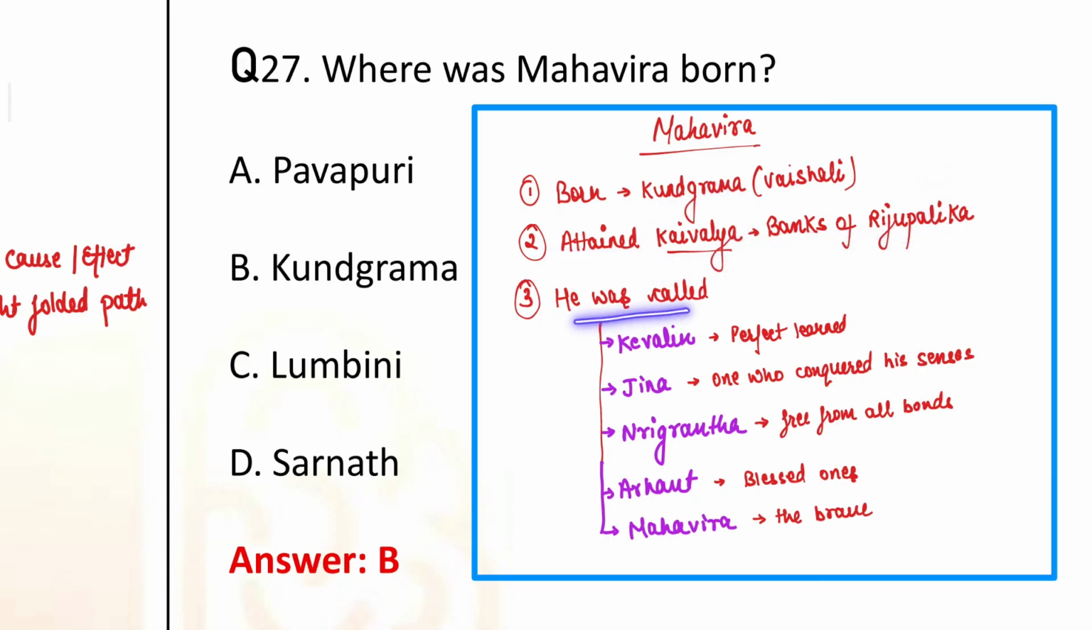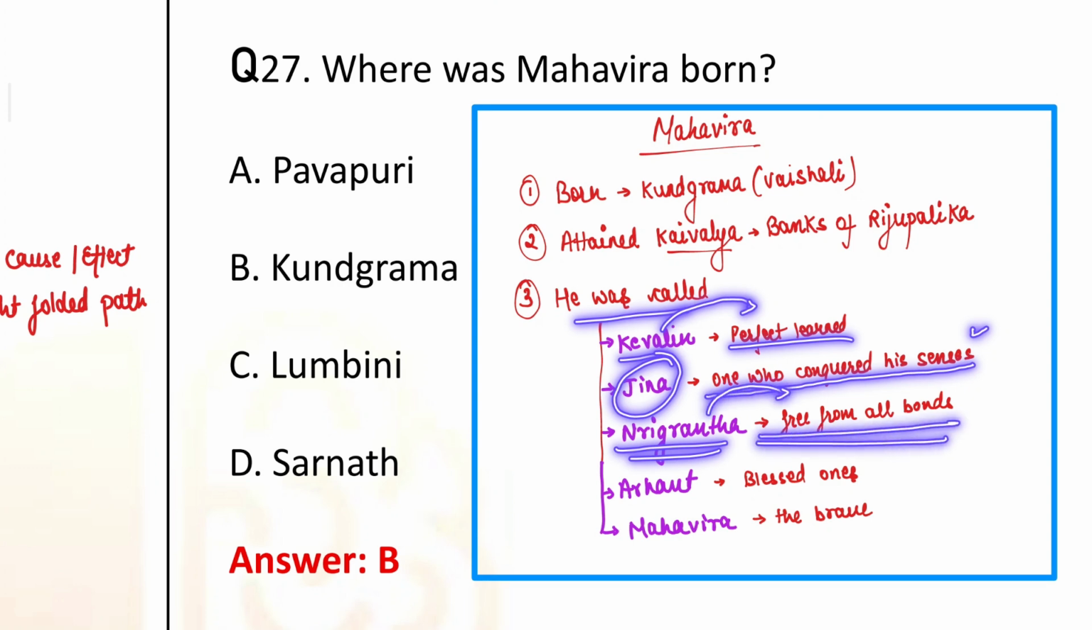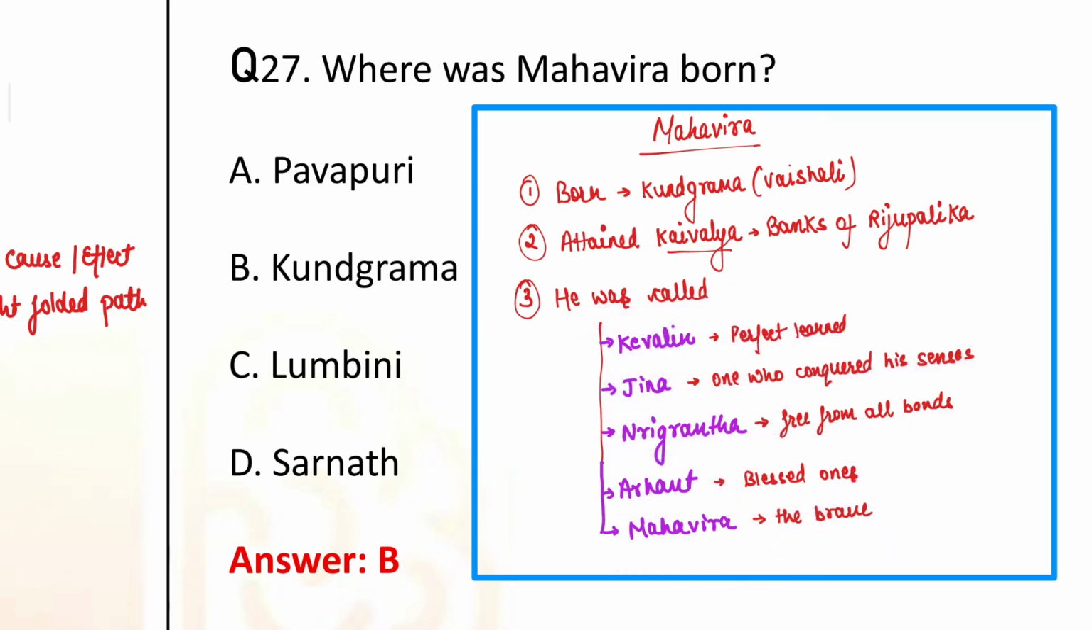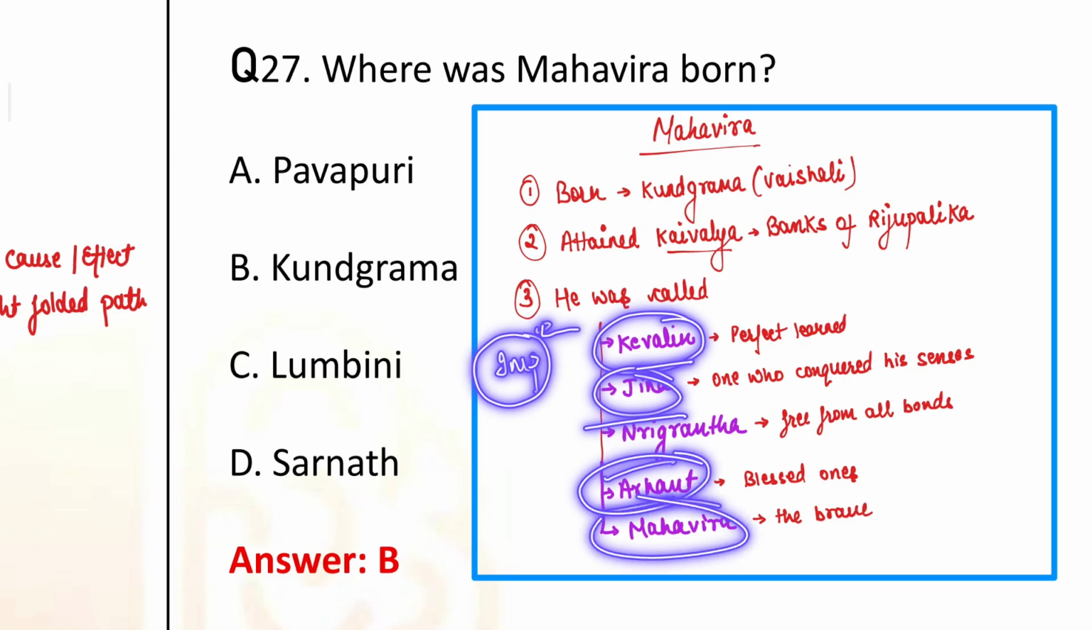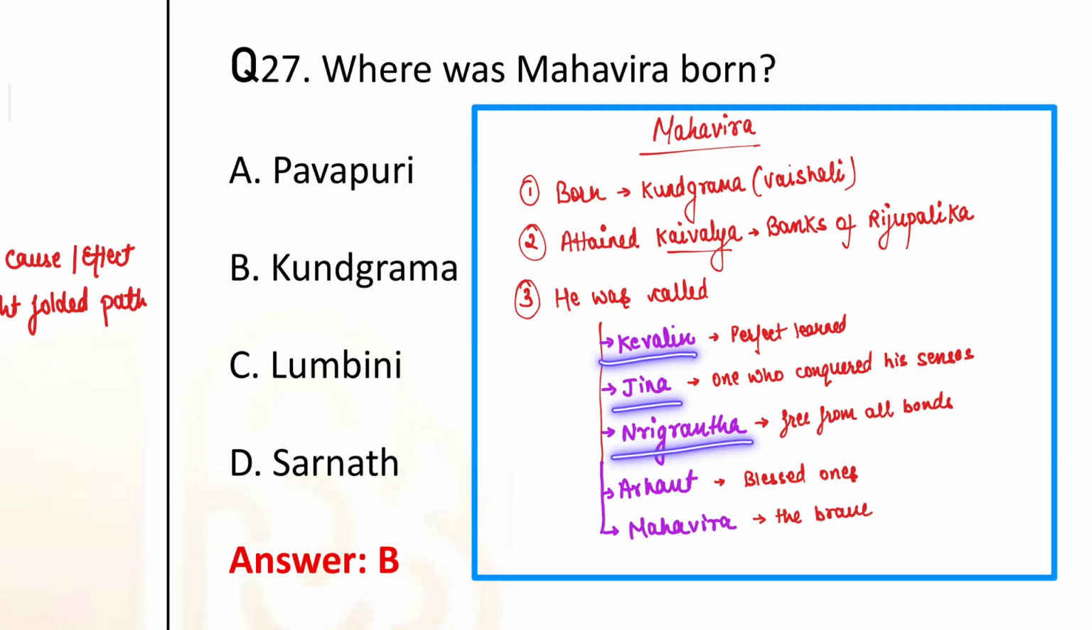Okay. Next important thing was that Mahavir attained Kaivalya on the banks of the Rijupalika river. He was called Kevalin, that is perfectly learned. Jina, one who conquered his senses. Nirgrantha, that is he is free from all the bonds. Arhant, that he is the blessed one. And Mahavira, that he is brave. All these names are very much important. ये UPSC के एग्जाम में पूछ सकते हैं, because UPSC is often fond of asking these terms. Okay, so Kevalin, Jina, Nirgrantha, Arhant, and Mahavir. These are the names associated with Mahavir only.